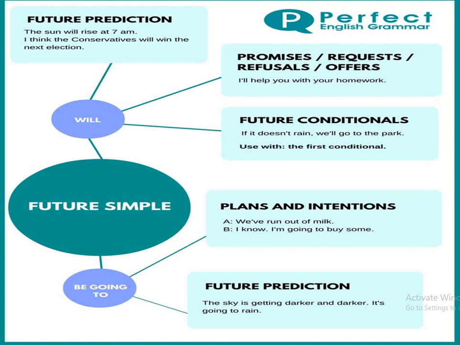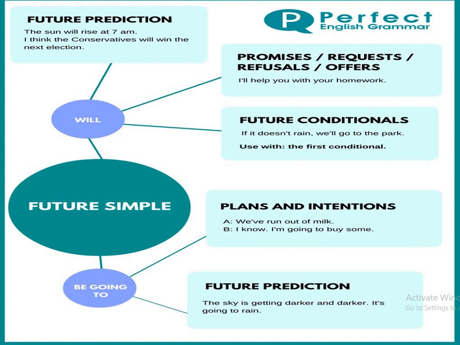Also we use it with promises, requests, refusals or offers. For example, I'll help you with your homework. So this is a promise that I'll be helping you. So if we make a promise, request, refusal or offer, we use simple future tense.